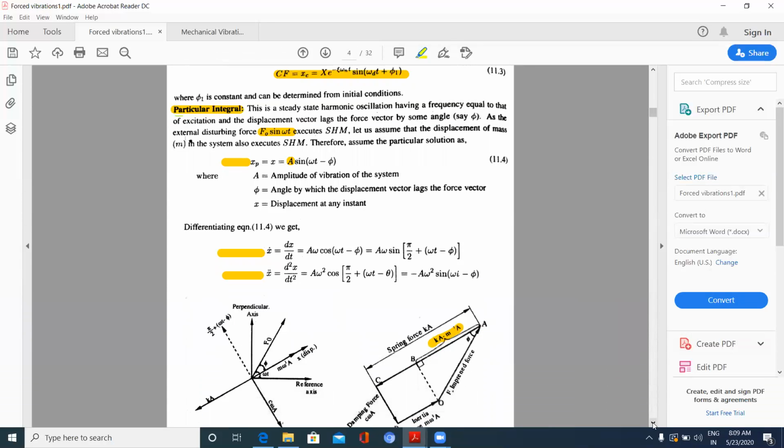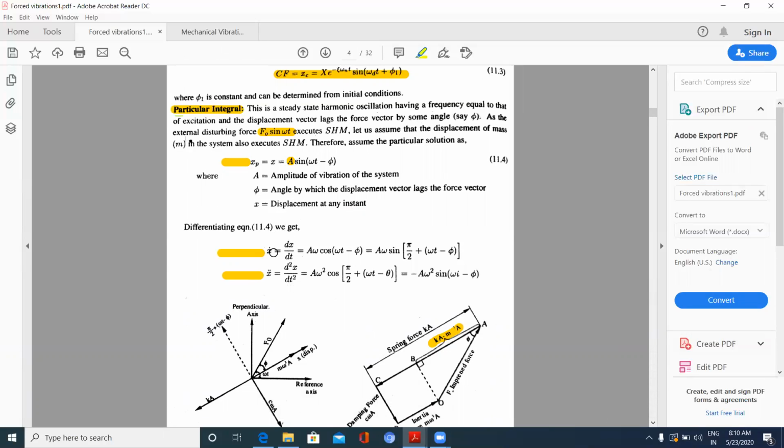Now, as we know, the equation is m x double dot plus c x dot plus k x equal to F naught sine omega t. What is the x value we have taken? Capital A sine omega t minus phi, for which capital A is to be found. We will be seeing that in the coming discussion.